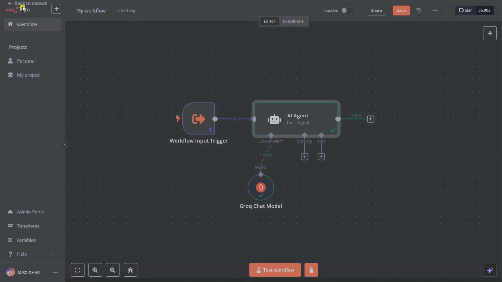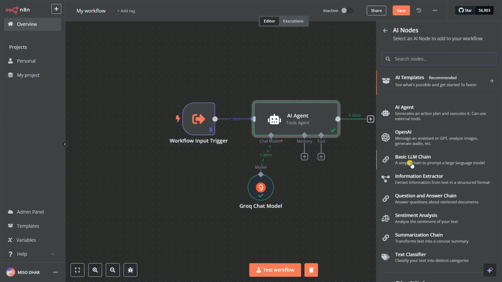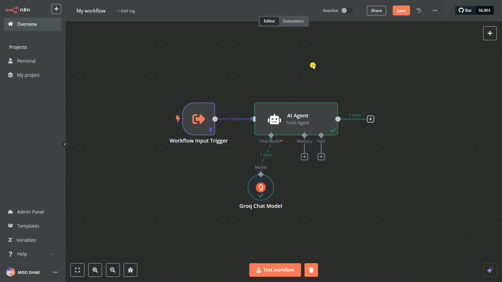You can create it here rather than getting the response from here. You can click here and select your Basic LLM Chain. You don't need to use the AI agents here. You can also use this to elaborate on this more, but we're not going to use it here. It's your homework because you're going to do it in our YouTube agents, so that you can also have a look at how it actually works.